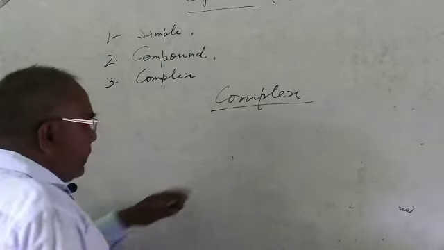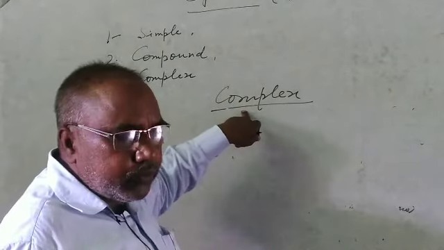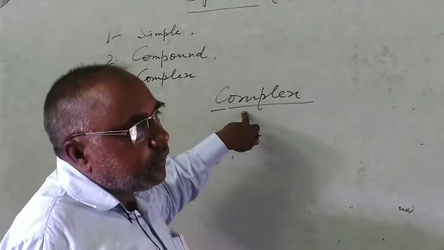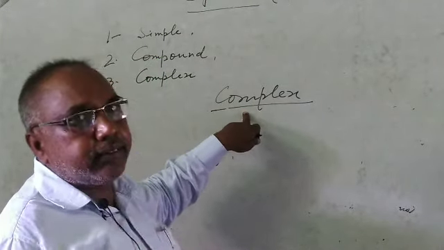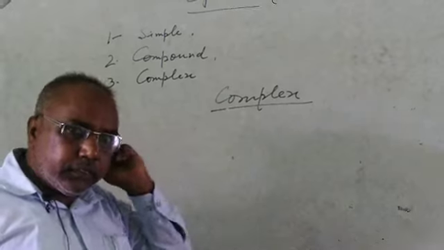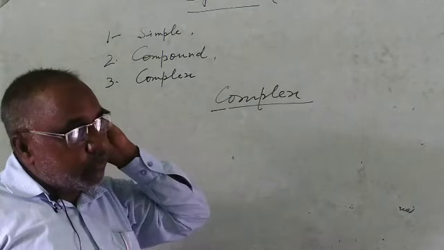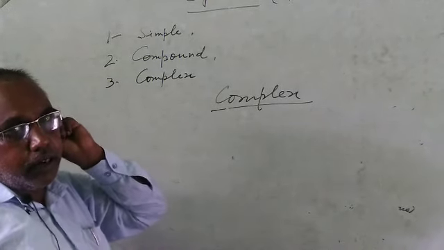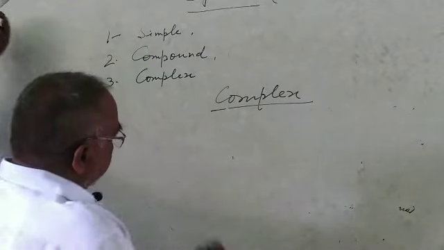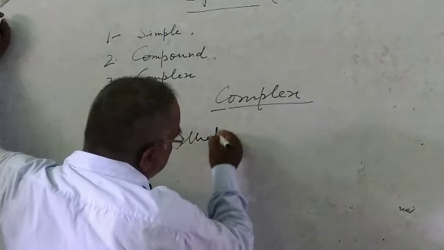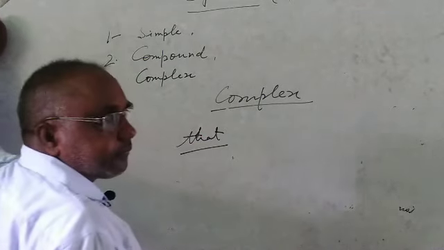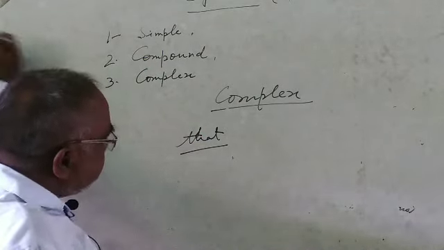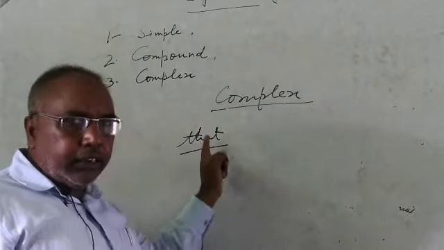It also needs conjunctions to combine the sentence. As in our first chapter of grammar, narration, we have generally studied the conjunction "that", and the meaning of that in Hindi is "ki".